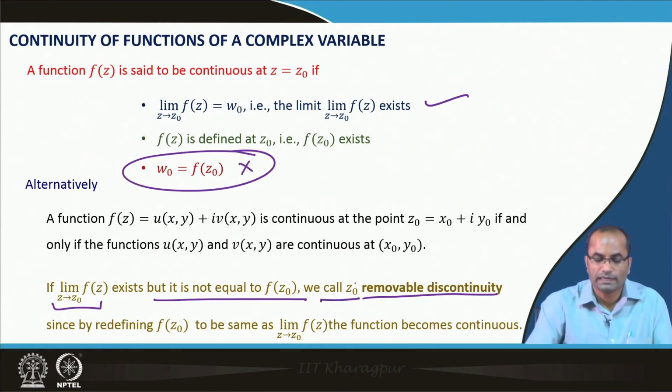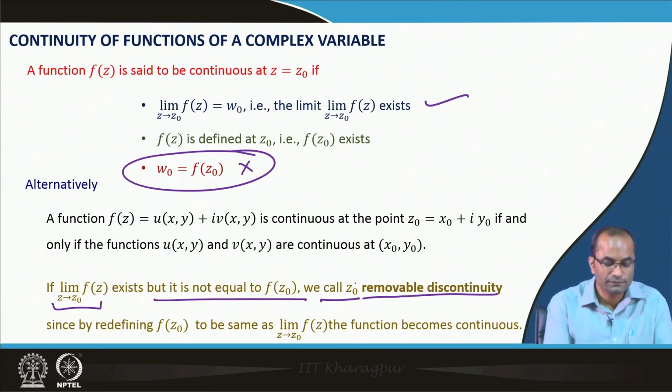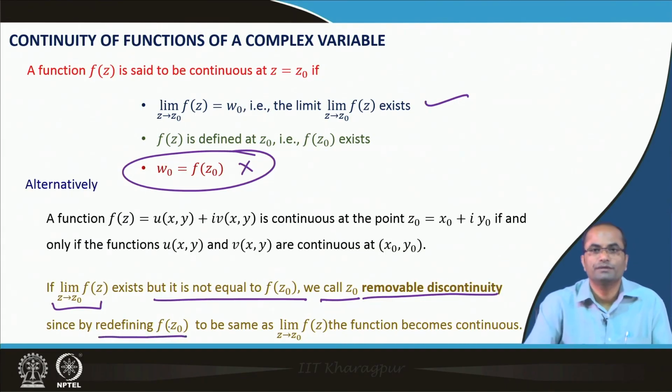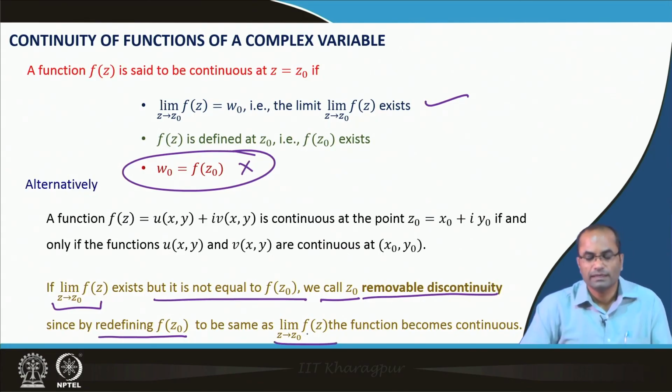We then call such a point z naught a point of removable discontinuity, since by redefining f(z naught), that is, if we redefine the value of the function at that particular point to be the same as the limit, then the function becomes continuous. This is what we call removable discontinuity.